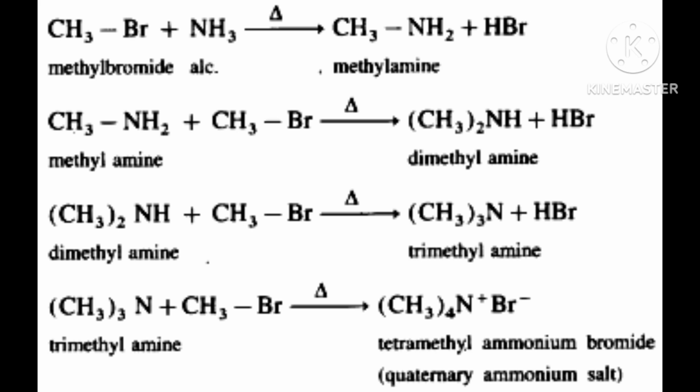Now again you can see here you have started the reaction with a primary amine. That primary amine N was having a lone pair of electrons. What I discussed in the beginning, that was NH3. That reaction is over. Okay, that formed a salt.